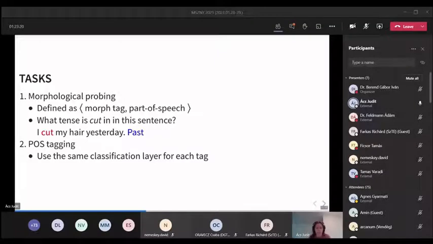For POS tagging, we do the same, but we repeat the classification layer for each tag, so for each word in the sentence. And the same for NER tagging.